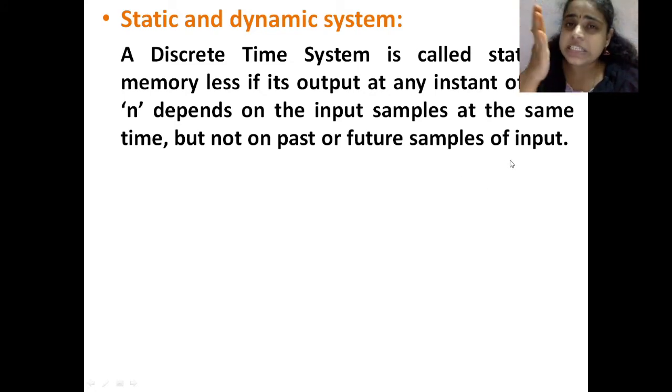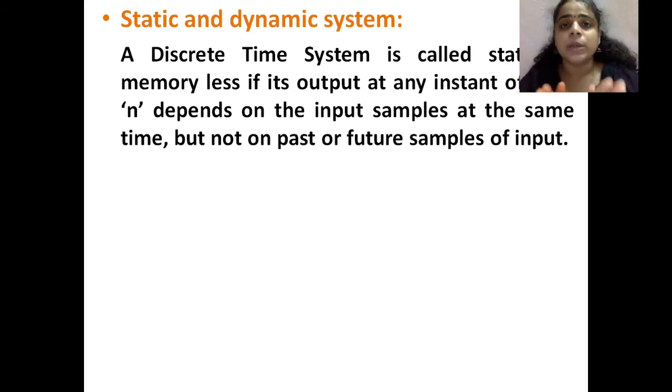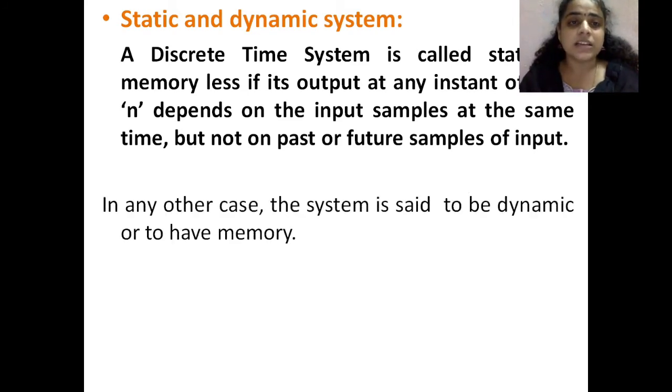So the present output depends only on the present input. Those types of systems are called static systems. A static system is otherwise called a memoryless system, which is not going to store any memory. It only produces the present output depending on only the present input. These are called static systems.